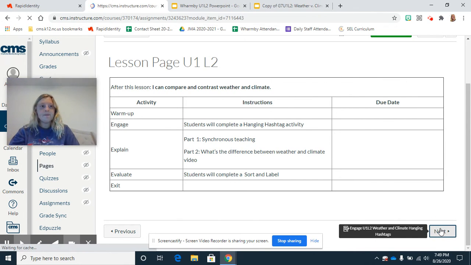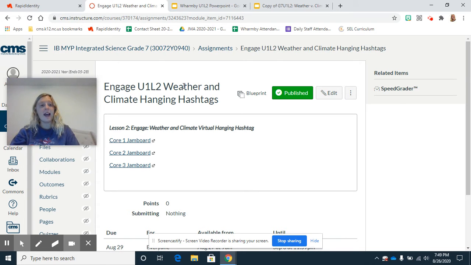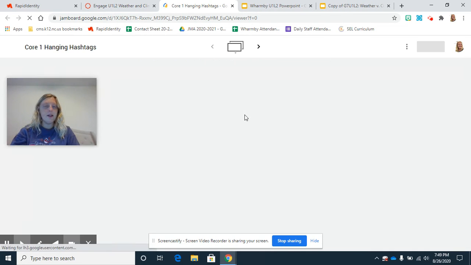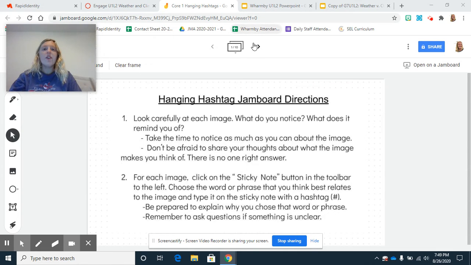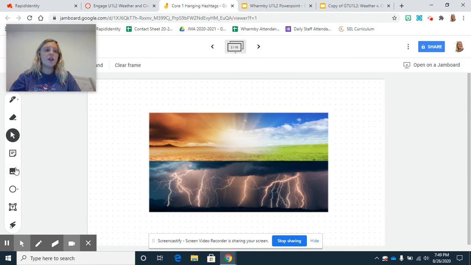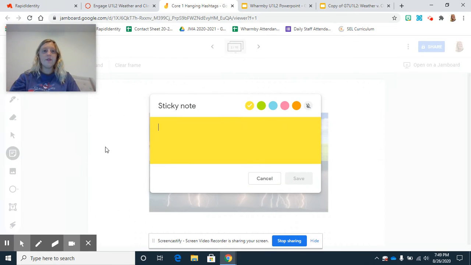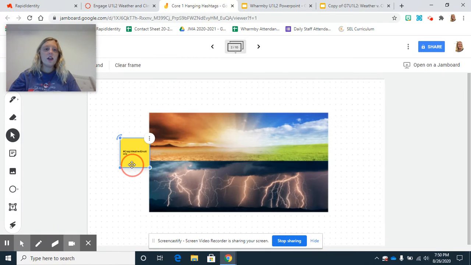And we're going to do an activity called hanging hashtags. You're going to go to whatever Jamboard you are in. So if you're in Core 1, we'll just click on that one. And you are going to create a hashtag for all these different photos. In order to create a hashtag, you're going to go to Sticky Note. And then for this one, I would put hashtag crazy weather emotions. Save it. And then you have a sticky note, and that is what hanging hashtags is. I'm going to go ahead and delete it for class.